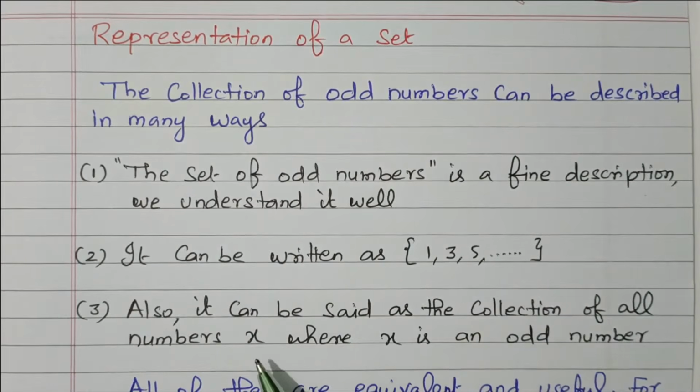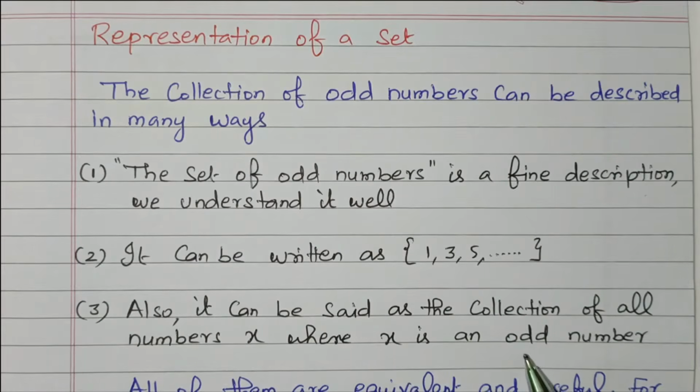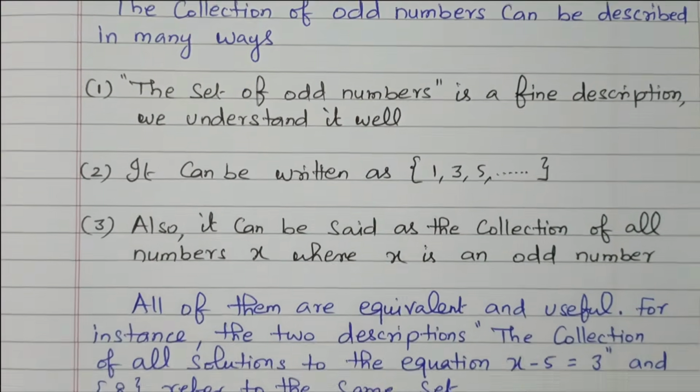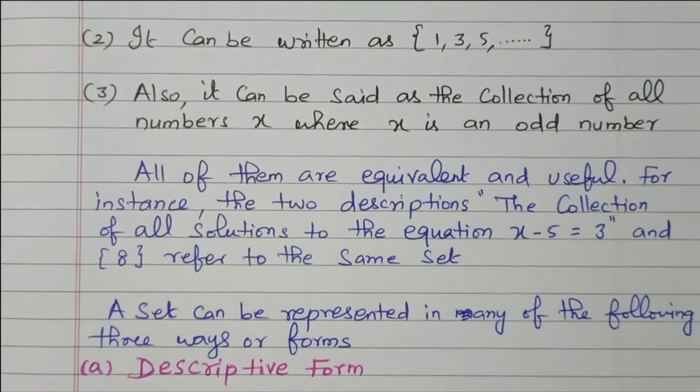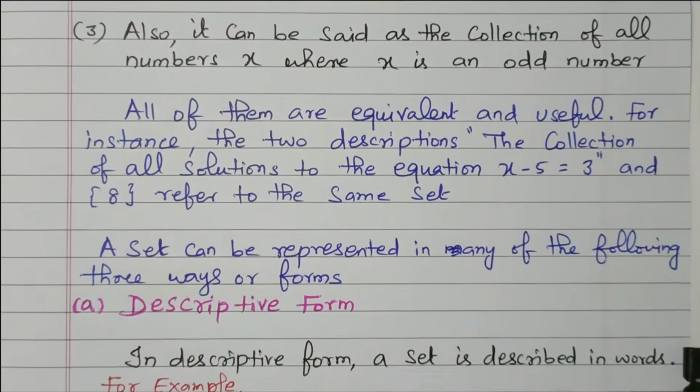Second type. Third, we are saying the collection of numbers x, where x is the odd number. Like that we are using. It's called a roster form. So these three forms are available. We will see these three forms in detail, all three forms in a detailed manner.